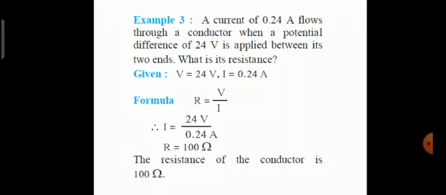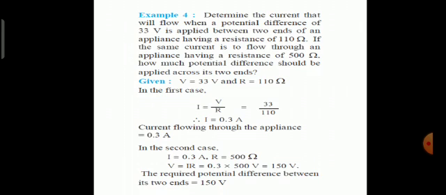Next, determine the current that will flow when a potential difference of 33 volt is applied between two ends of an appliance having a resistance of 110 ohm. If the same current is to flow through an appliance having a resistance of 500 ohm, how much potential difference should be applied across its two ends?